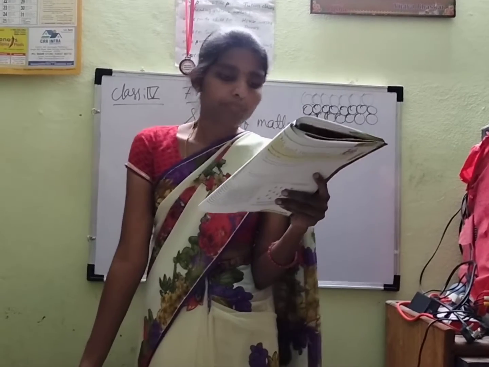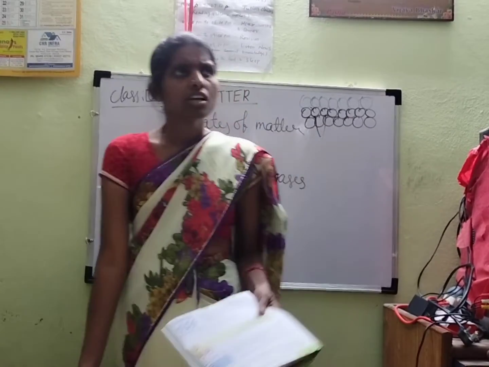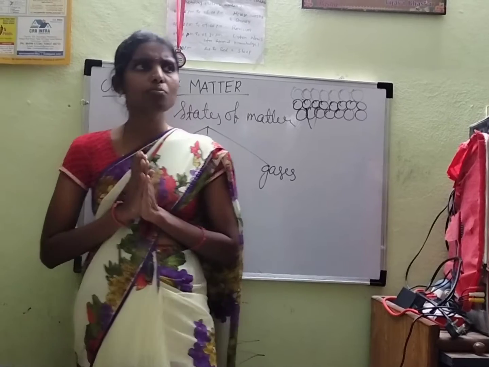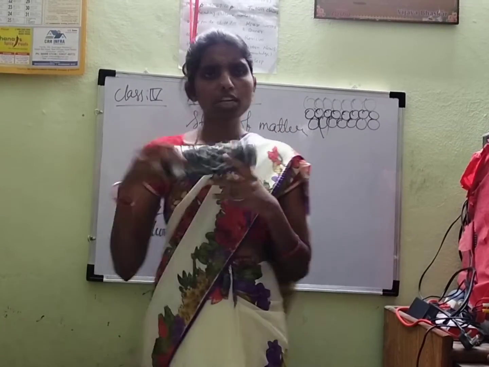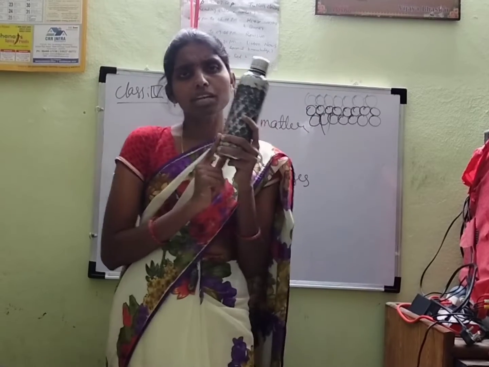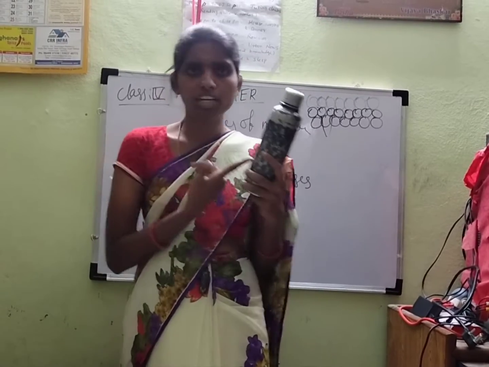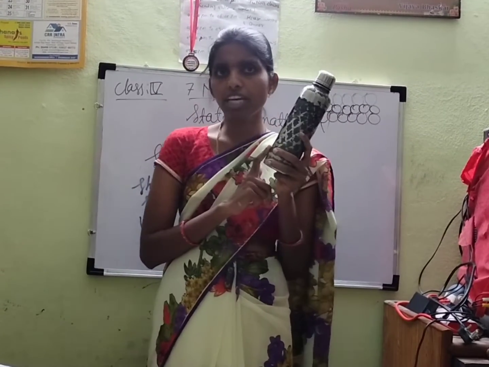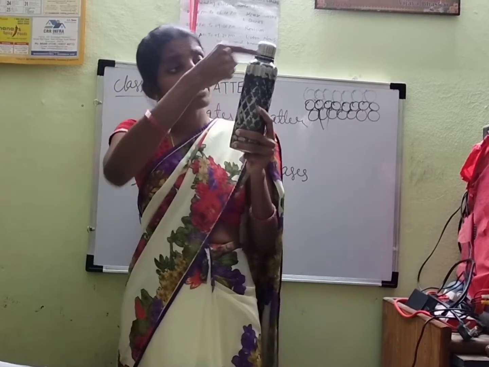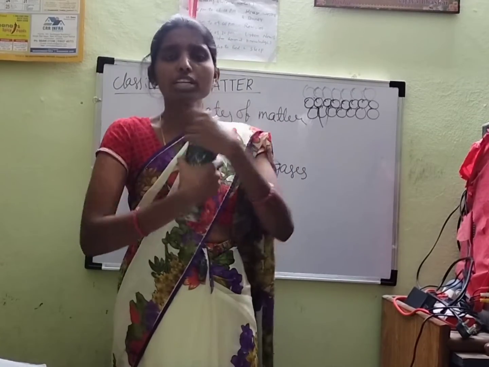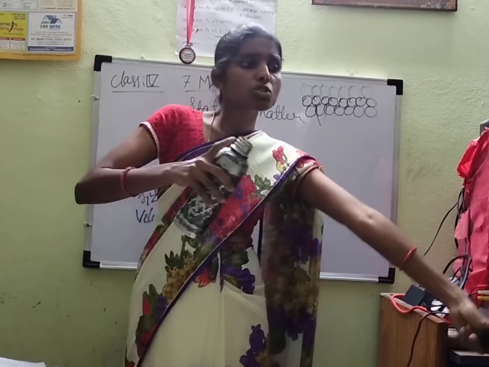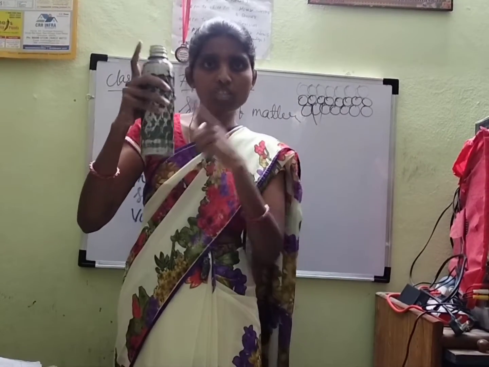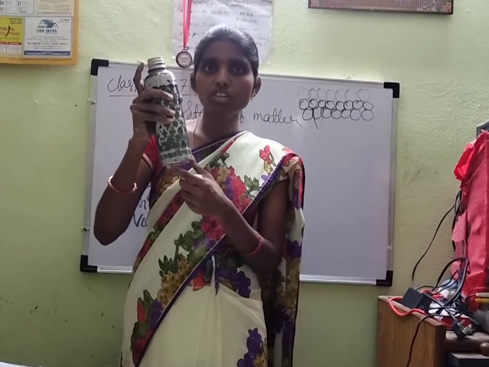See here, liquids are substances that have a fixed volume but not a fixed shape. For example, you take this water bottle. I filled this water bottle with, for example, 500 ml of water. It has a fixed volume, but the shape depends upon the container. Okay, so for example, I open this water bottle and pour the water on the floor. Does it keep the vertical bottle shape? It doesn't get the water bottle shape.